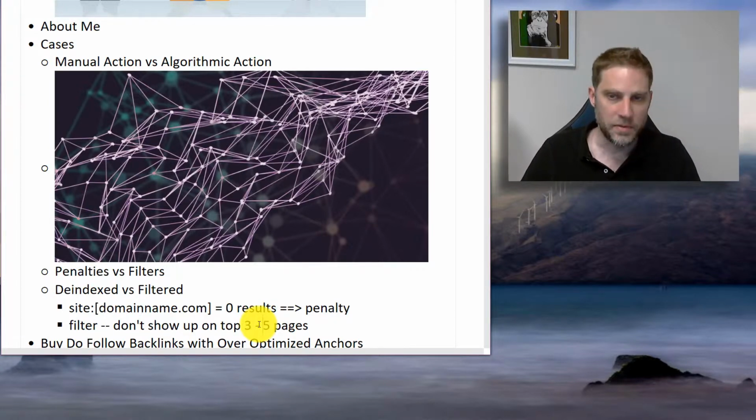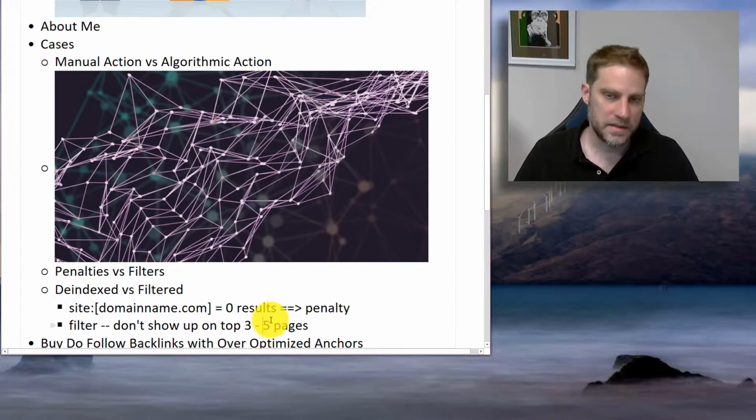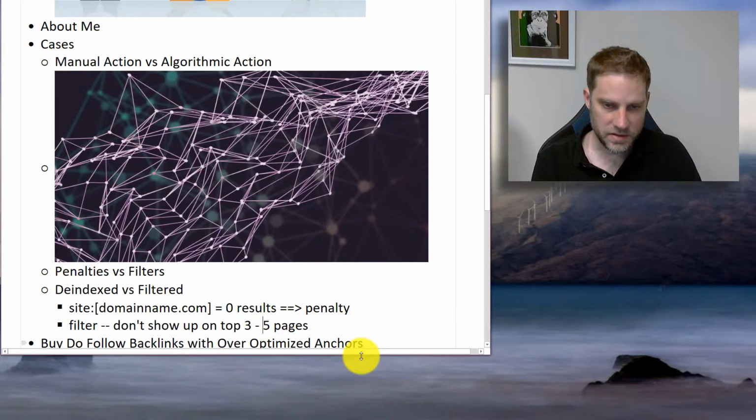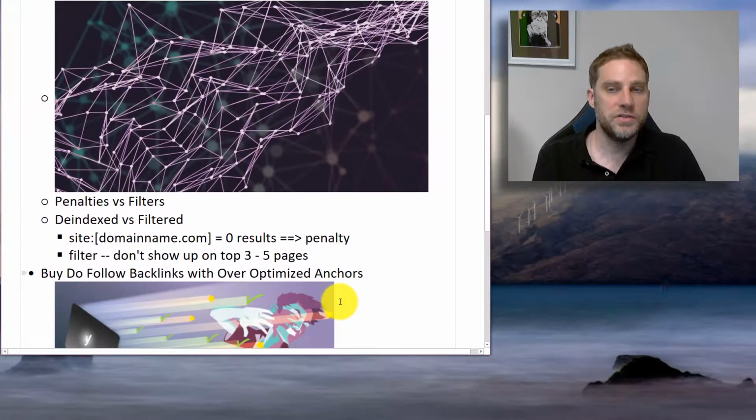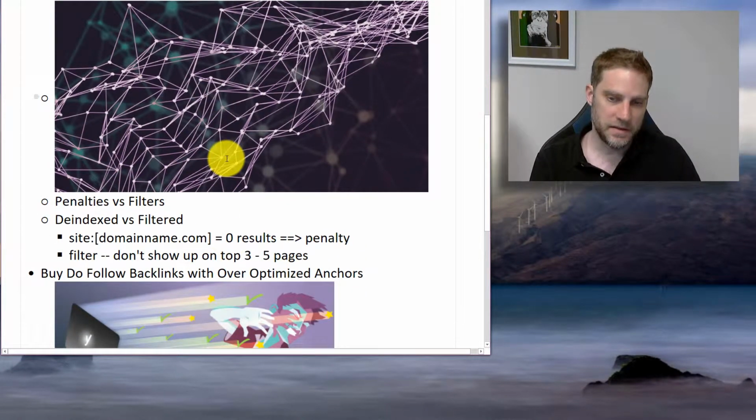Some huge upgrades into their ability to find spam and really figure out whether or not something was natural. There's some crazy stuff that you used to be able to get away with only 5 years ago. That's kind of hard to believe. Okay, so what are some things that you can actually do that will trigger some of these effects?